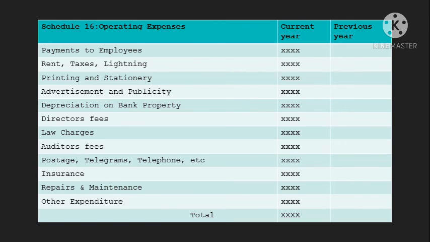And director fees, law charges, auditor fees, postage, telegrams, telephones, insurance, repairs and maintenance, and other expenditure. Any expenditure which does not come in the above categories comes in the other expenditure column. Then we make a total of it.